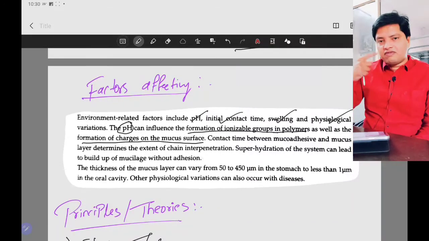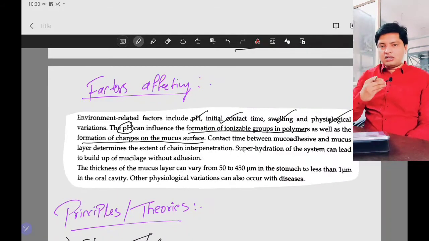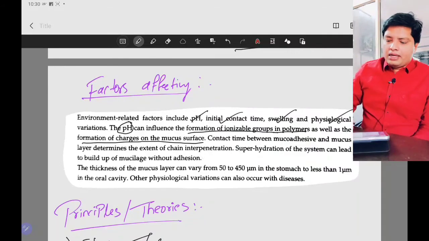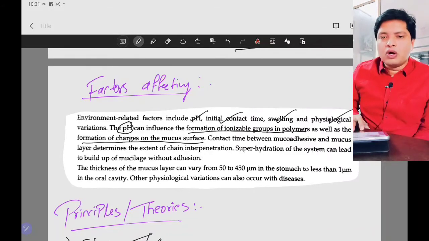If you want the mucus to have a charge, obviously pH has an influence. So pH is one factor which will influence your mucoadhesion.